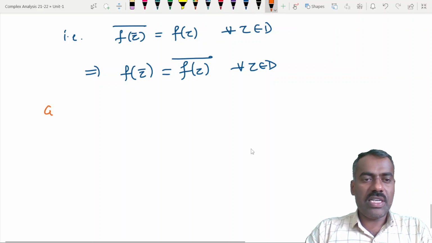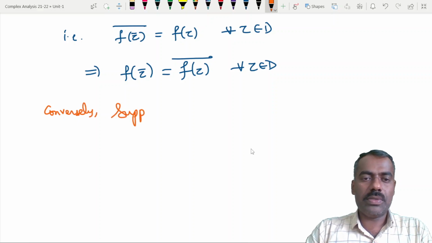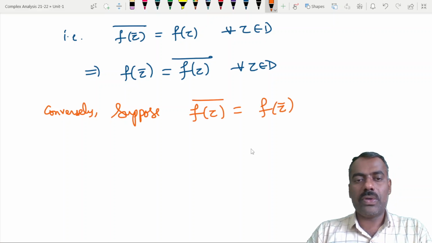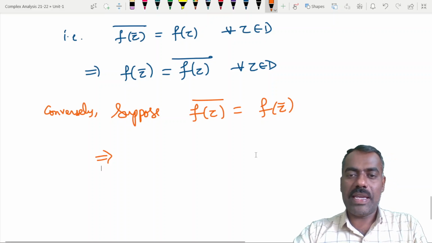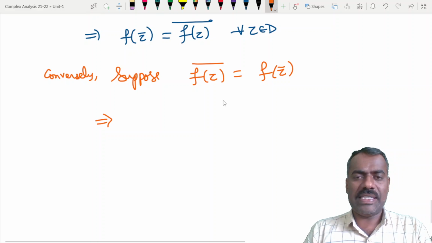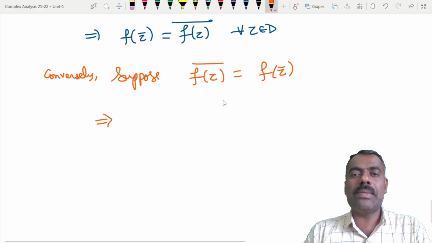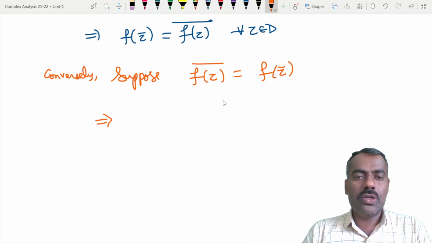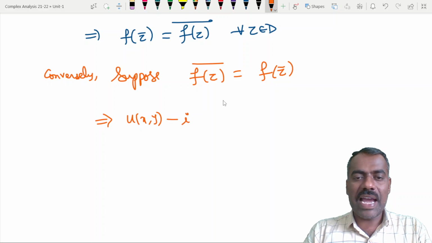So conversely, suppose, assume that our f of z bar is same as f of z bar. This implies, by our assumption or with notation, f of z is u of x comma y plus i times v of x comma y. So therefore, what is the conjugate of that? u of x comma y minus i times v of x comma y. Is that clear?